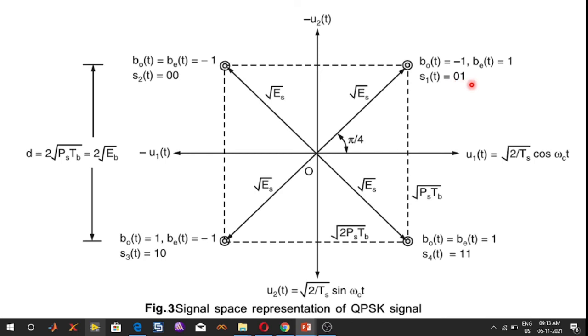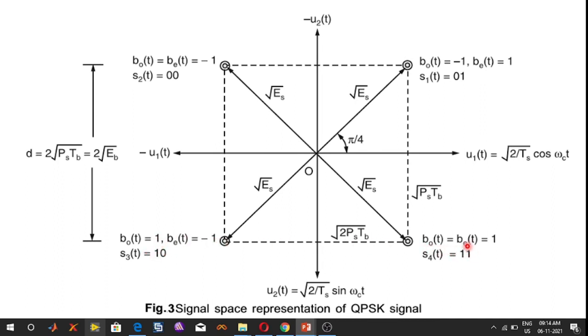Now what is the symbol S1(t)? 0 means lower voltage level, 1 means higher voltage level. In non-polar, non-return to zero, bipolar signaling concept, the positive high voltage is represented by positive voltage level, and low voltage is represented by negative voltage level. Using that concept, 0 1 is represented as minus 1, 1, and 0 0 is represented as minus 1, minus 1, and 1 0 is represented as 1, minus 1.